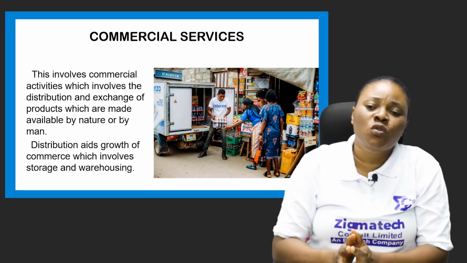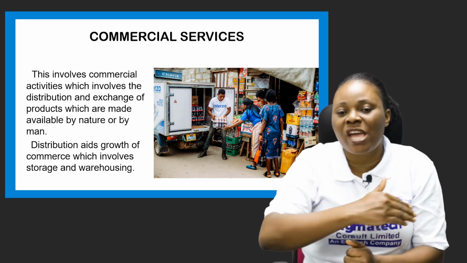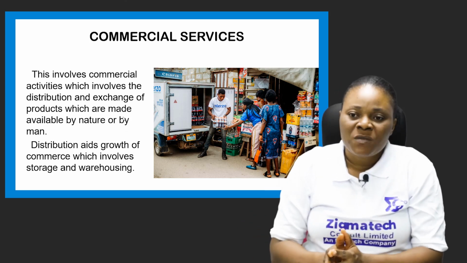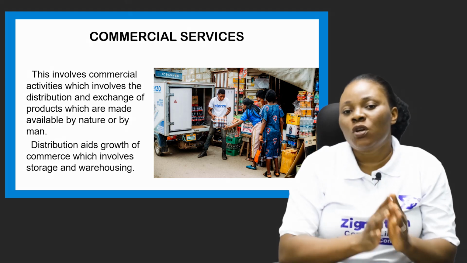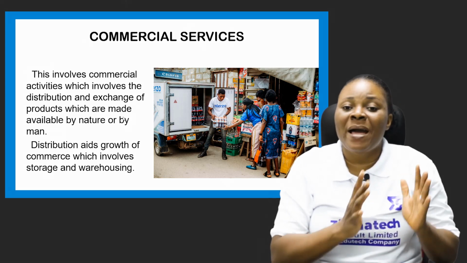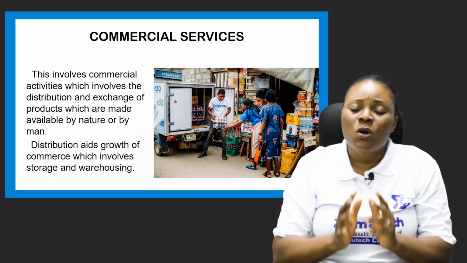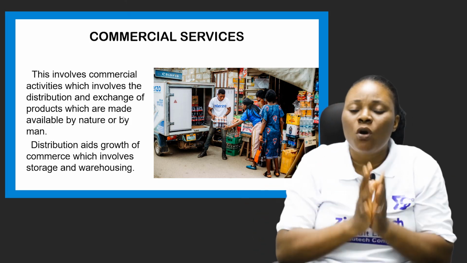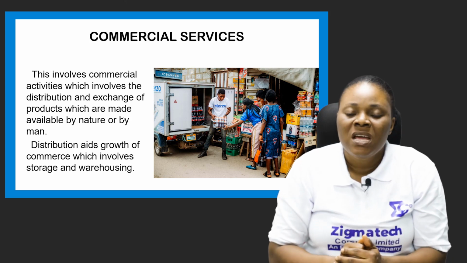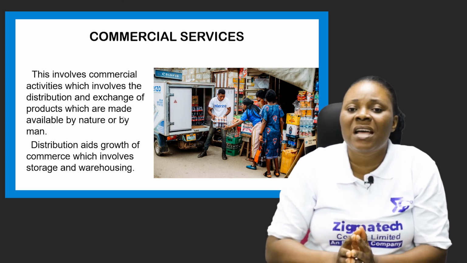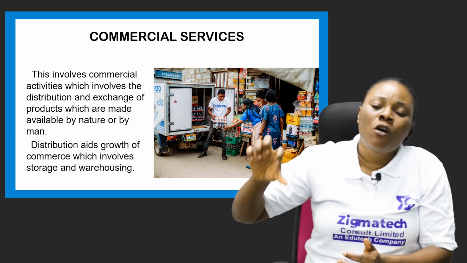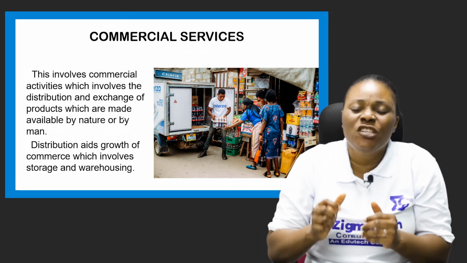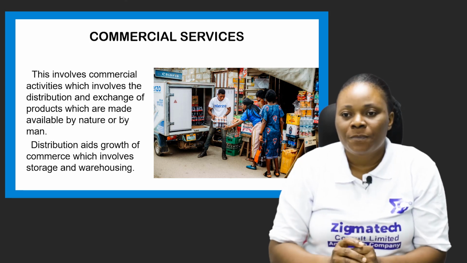The consumers are the end users of products. For production to completely take place, there is a chain, a line of distribution. The products are moved from the producers to the wholesalers. The wholesalers buy in bulk from the producers. From the wholesalers, it moves to the retailers. The retailers buy from the wholesalers in smaller quantities. Then from the retailers, it moves to the final consumers, who are regarded as the end users of products.